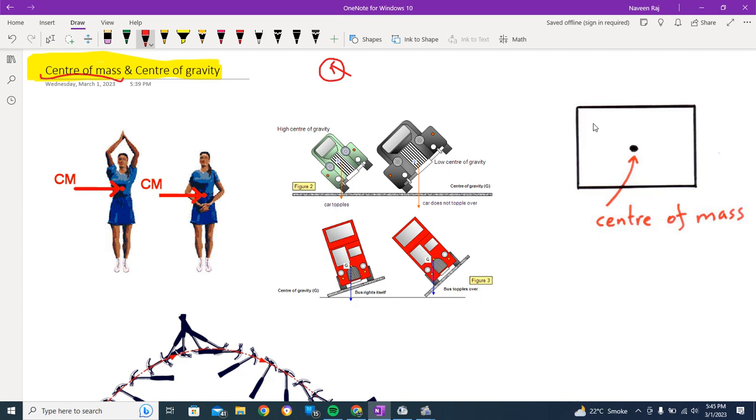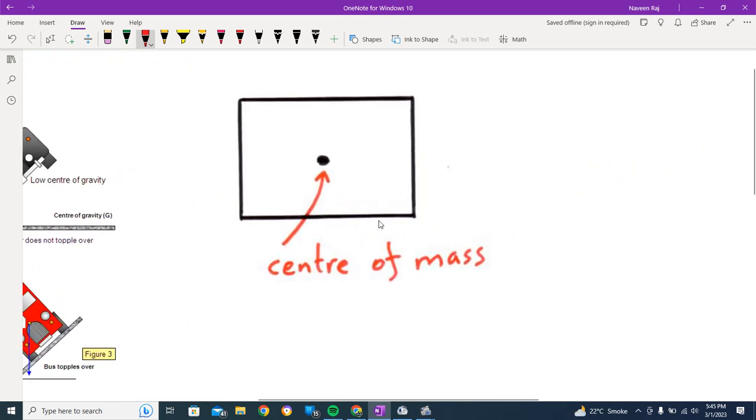Suppose you have a diagram with the center of mass here. If you apply a force in this direction, you know it will move along this path. A force applied on the center of mass is distributed equally throughout the body. While if we apply the force on this side, the box may move toward this side, so this is not an equal distribution. So we can say that the center of mass is the point where all the forces are applied in an equivalent state.